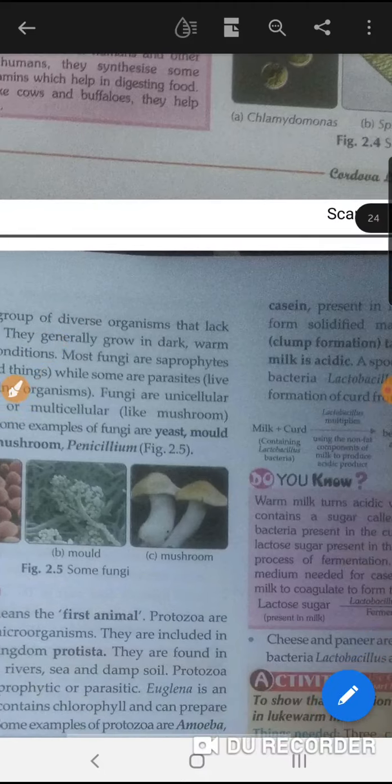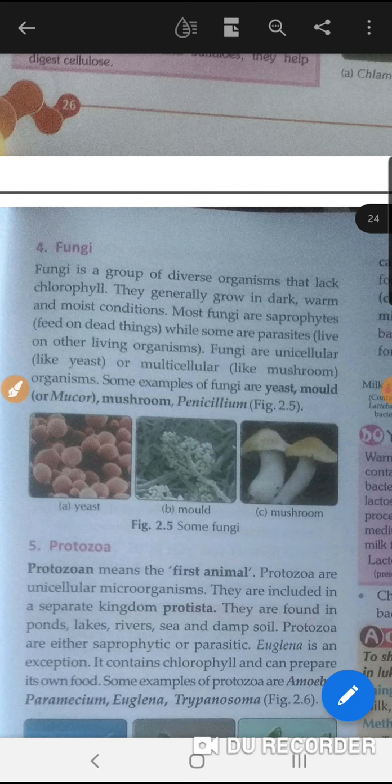Now move to the fourth one. What is the fourth? The fourth is fungi. Fungi is a group of diverse organisms that lack chlorophyll. Means that they cannot do the process of photosynthesis. They generally grow in dark, warm and moist conditions. Most fungi are saprophytes. That means they feed on dead things, while some are parasites. They live on other living organisms. They can be unicellular or multicellular. What are their examples? Their examples are yeast, mold, mushroom and penicillium.